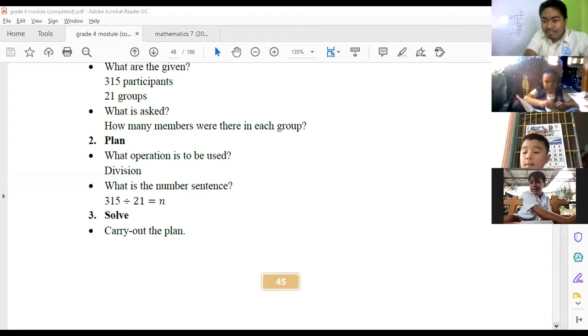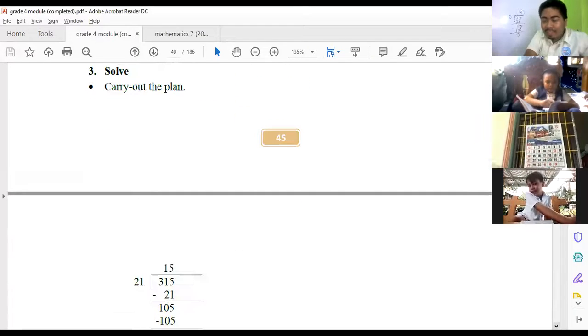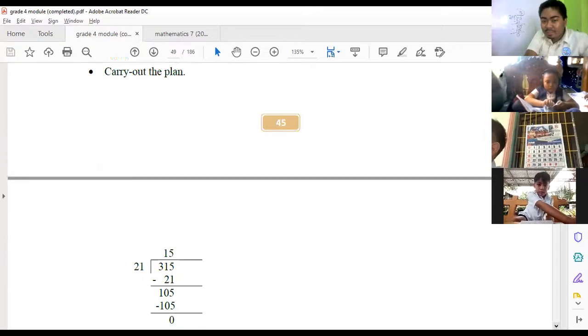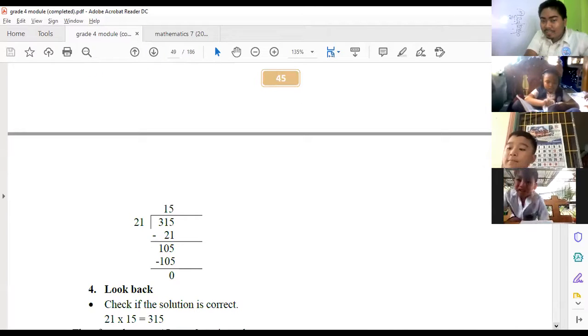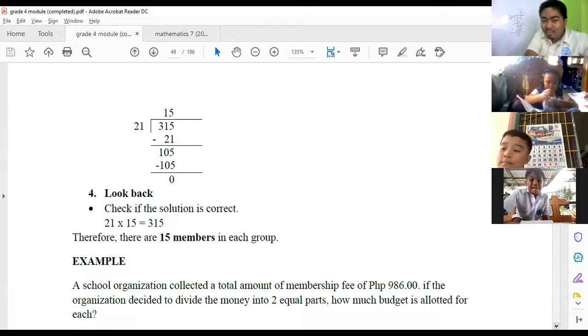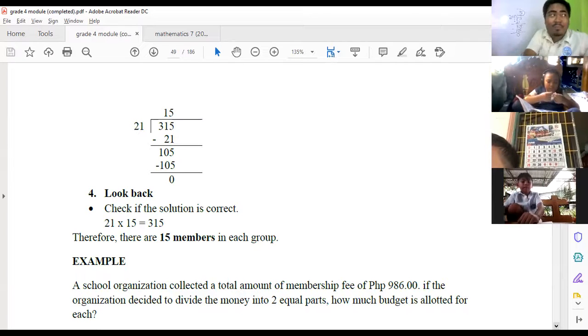Therefore, after knowing the steps, the third step would be solve. And then, look back. So, check if the solution is correct. So, 21 times 15. The answer would become 315. Therefore, there are 15 members in each group.